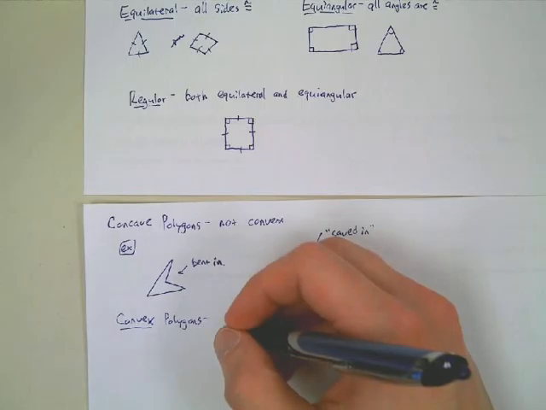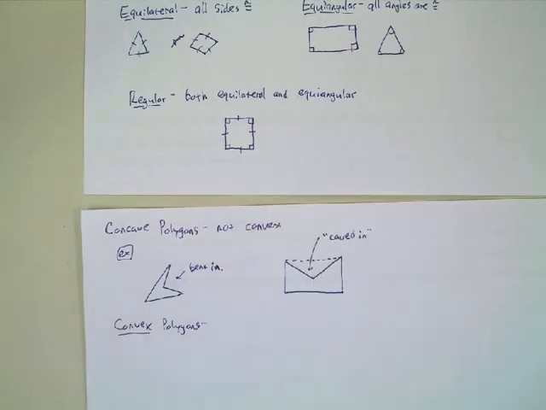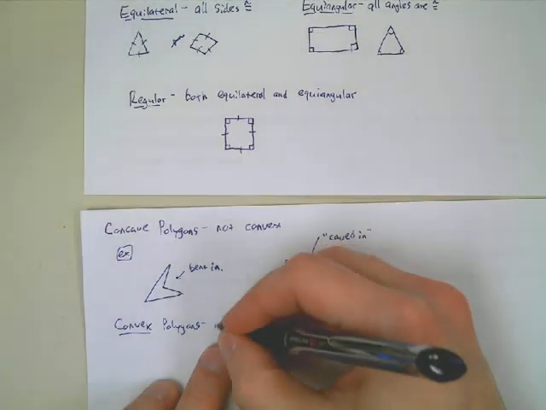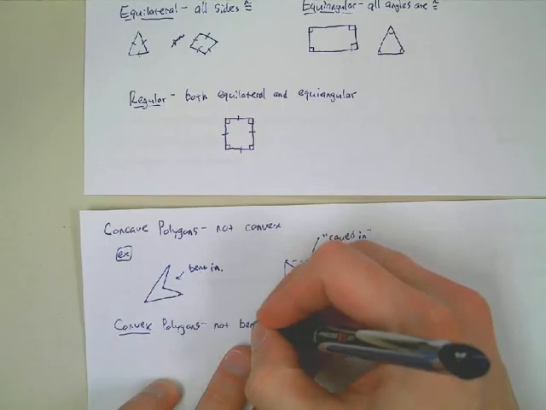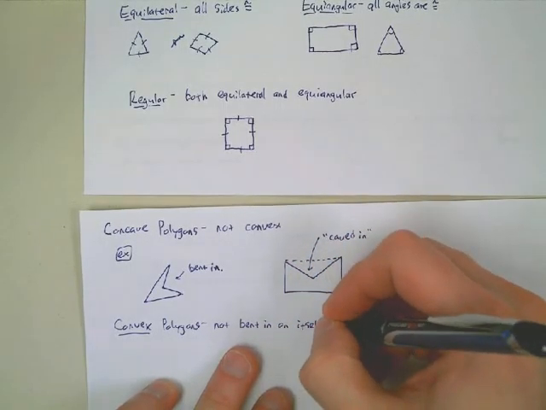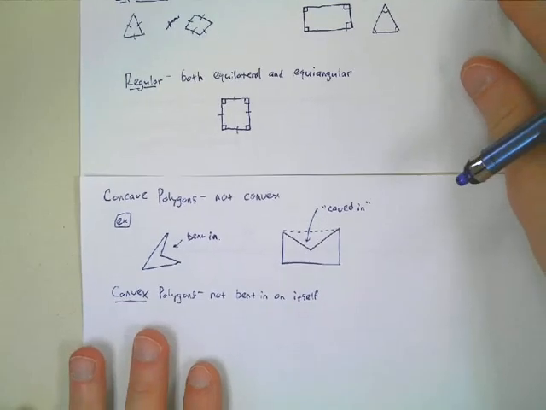No line contains a set of the interior of the polygon. Okay, so it's just not bent in on itself. We'll just do that definition. There is an official mathematical definition, but I think it's more complicated than what I want to give you guys. So we'll just say that.